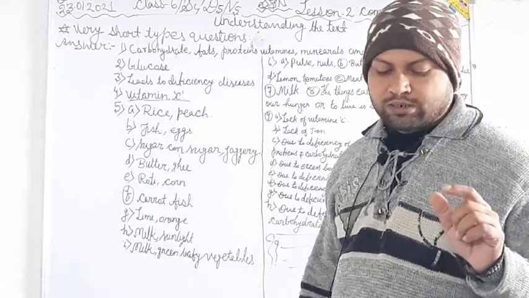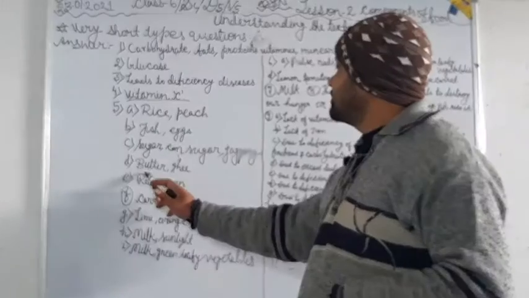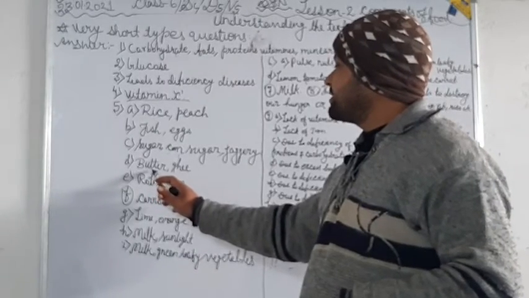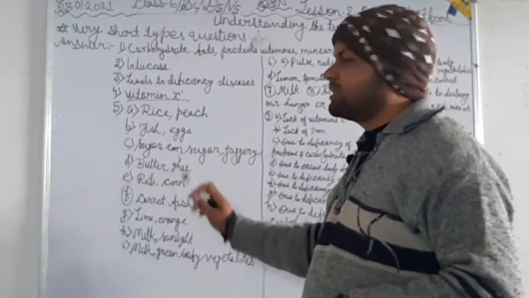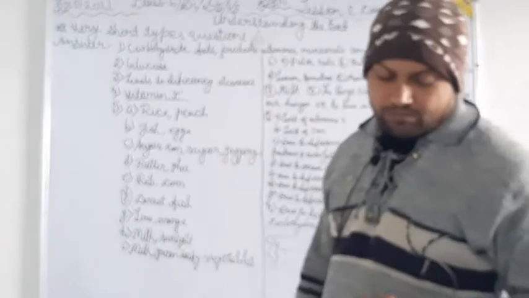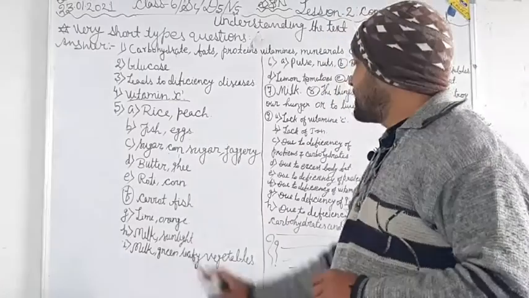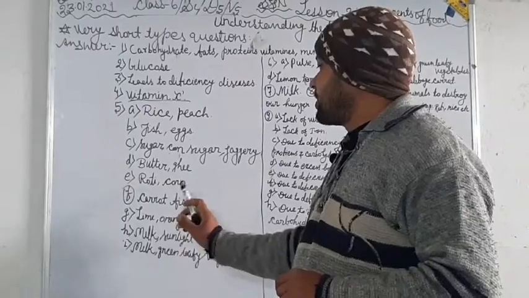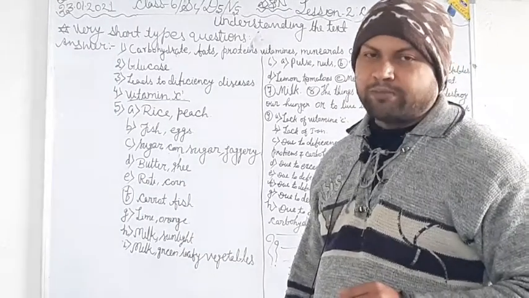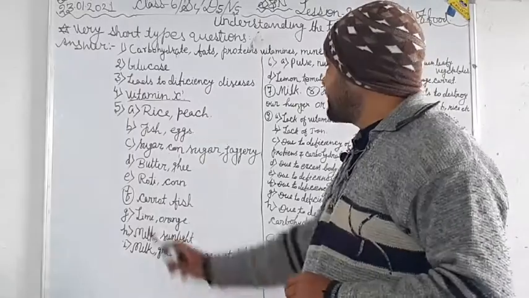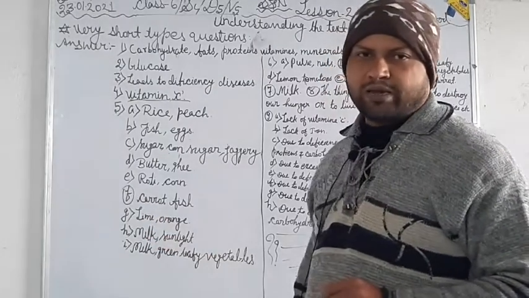Now question D, fats and oils. Rich sources of fats and oils are butter and ghee. Now E, starch. Roti and corn are full of starch. Now vitamin A: you all know vitamin A is found in carrot and fish.